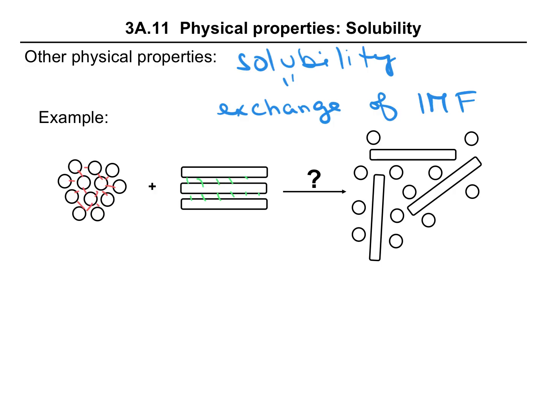So what we're really asking is whether they will give up their particular intermolecular forces to be able to instead accept intermolecular forces among the different types of molecules. So do the circles want to stay together, or are the circles okay intermingled with the rectangles? Well, it depends on the type of intermolecular force.